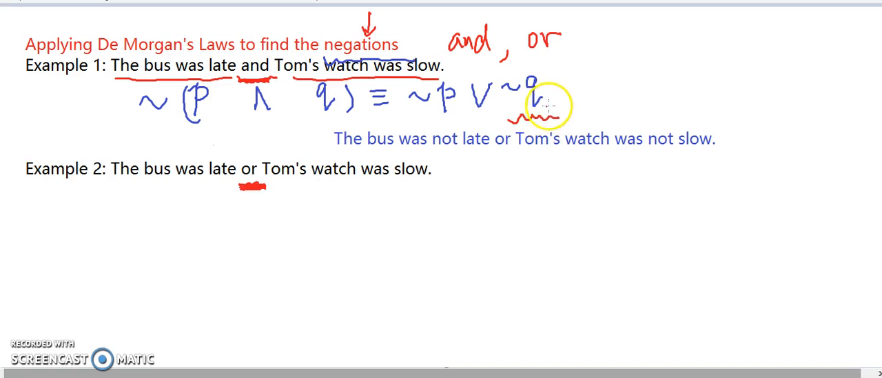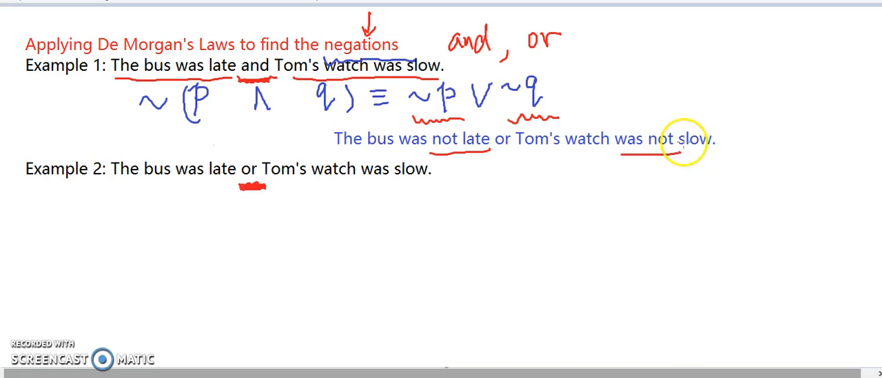So that would be the negation of the second part, Tom's watch was not slow. When this occurs, you can say, well, you're lying. The bus could still be late, it doesn't matter. Well, it's possible that Tom's watch was slow, but the bus was not late. In that case, you can still accuse him of lying. So that would be negation of P. The bus was not late.